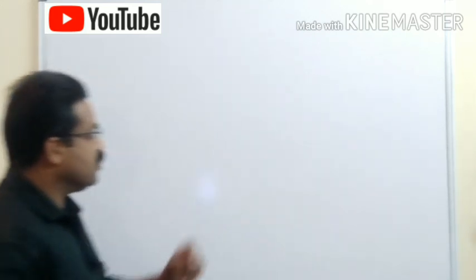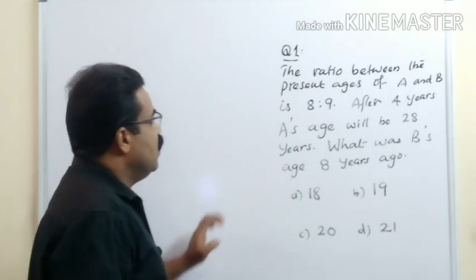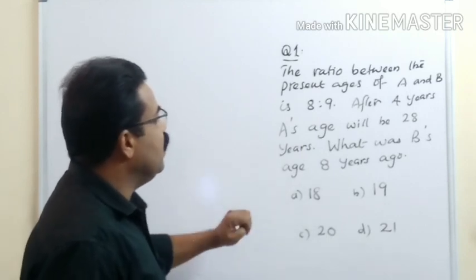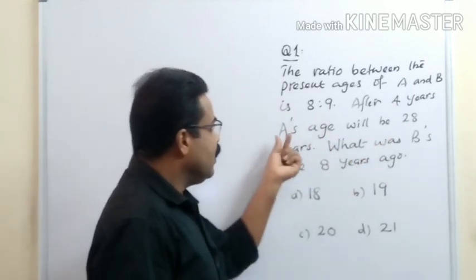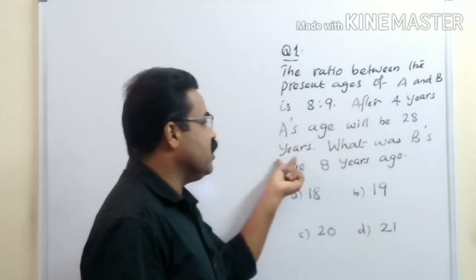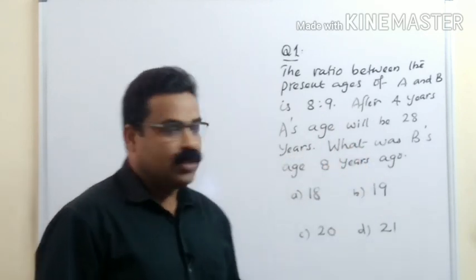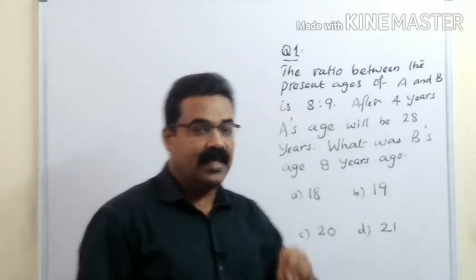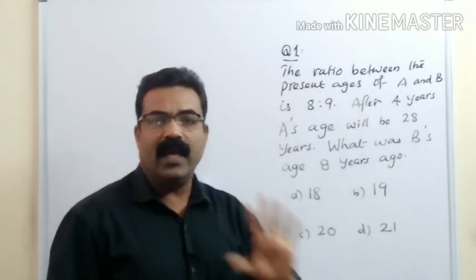So here is your first question. The ratio between the present ages of A and B is 8:9. After 4 years, A's age will be 28 years. What was B's age 8 years ago? So here is the comparison of two persons, A and B, and their ages. The present ages of A and B are in the ratio 8:9.